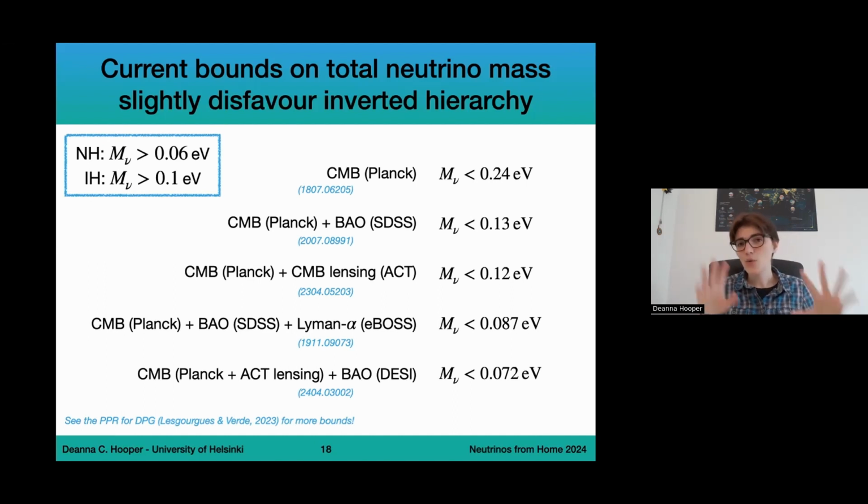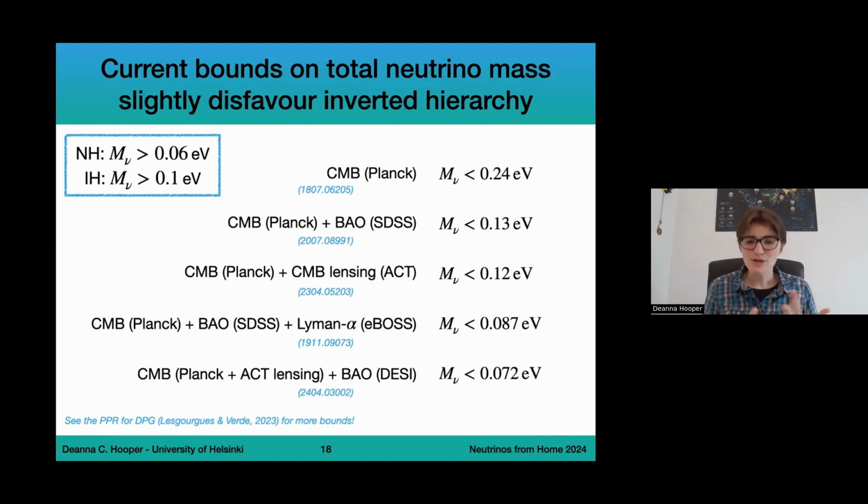Again, a big caveat is that all of these bounds are assuming lambda CDM, so standard cosmology. You could relax all of these bounds if, for example, you change the dark energy equation of state, or if you change dark matter interactions, you can affect all of these different bounds. So again, this really is assuming lambda CDM, which is what I want to assume throughout this talk. But you could relax these bounds somewhat by changing the cosmological model.